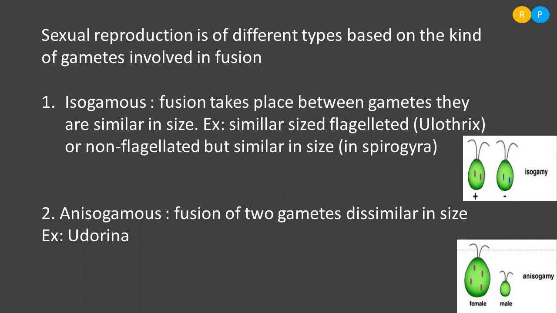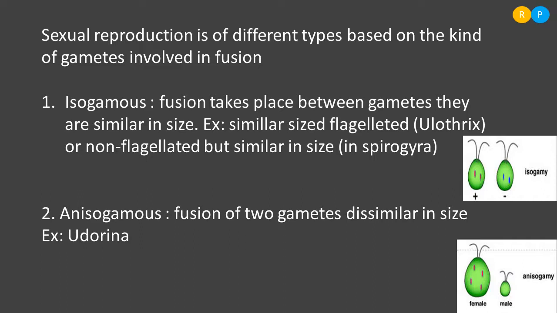The female gamete is bigger in size and the male gamete is smaller in size, but both are motile. Clear? You should concentrate here. Both are motile, but size wise they are not similar. This kind of sexual reproduction is known as anisogamous. What is the name of gametes here? Anisogametes. Understood? This kind of reproduction is also called anisogamy.